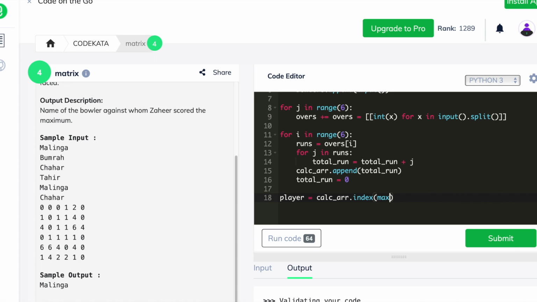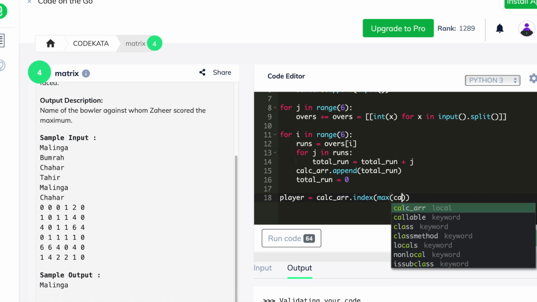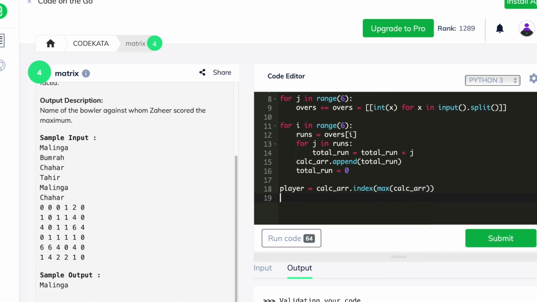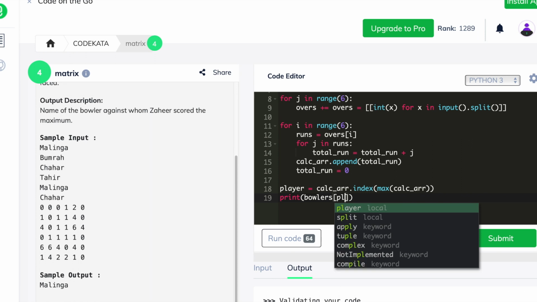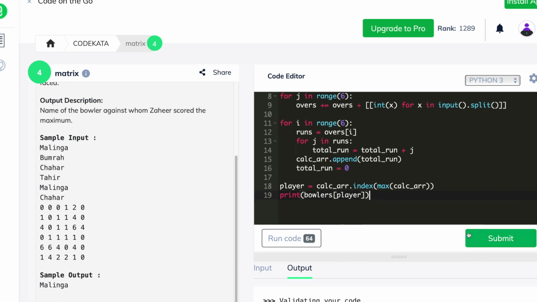In order to calculate that, we declare a variable player which is the index of the maximum value in the calc array. As we are required to print the name of the bowler, we print the same index position of the maximum value of calc array in the list of bowlers, and thus we would achieve the name of the bowler. All the test cases have been passed.